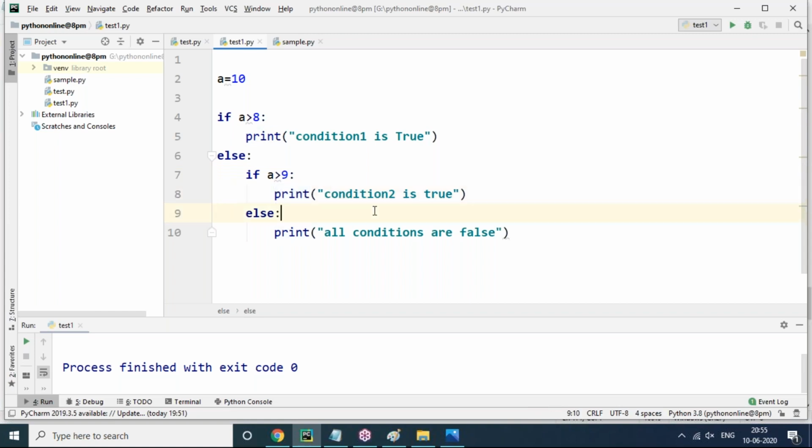This is nested if, we can call it. You can include any number of if-else blocks within that. If-else within the if also, you can do this, no problem at all. So that is called nested if.